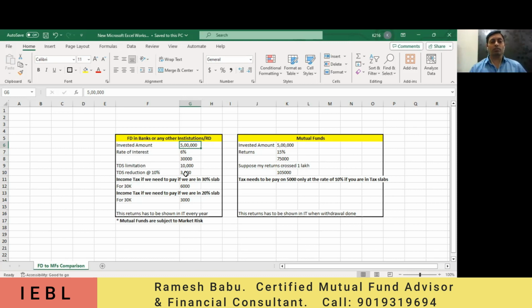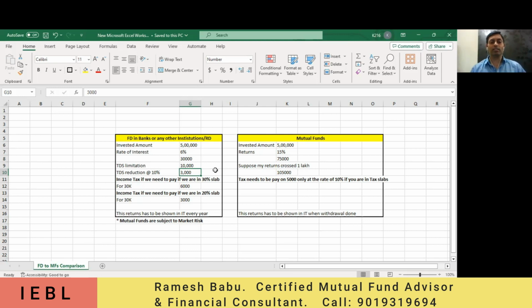First they will deduct the 10% here. If you are not supposed to pay any tax based on your incomes, whether from one source or multiple, then it is not taxable, so obviously you can claim this as a refund at the time of ITR, the income tax filing time.